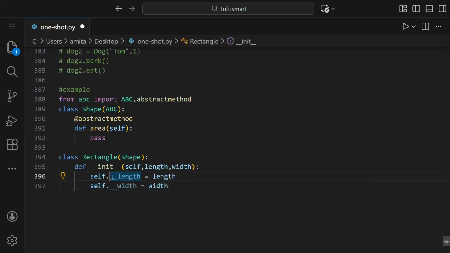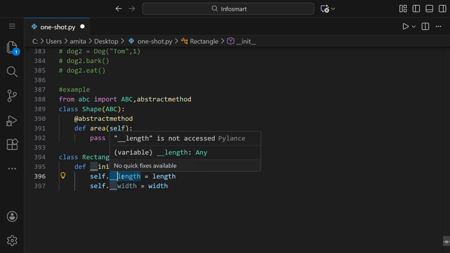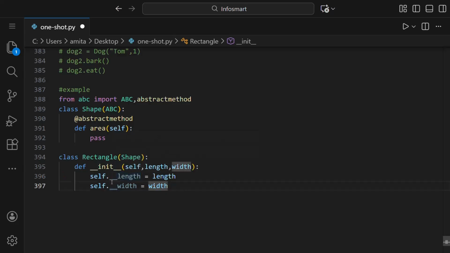Basically, this double underscore makes this private, and private means that this cannot be directly accessed. We have to make some special functions for them to access. Like the user can't directly call this function and see the value of the length. We have to make some function like get, using which the user can access the length. This is basically done like in an account where some balance is to be added or subtracted, so that cannot be done by the user directly.